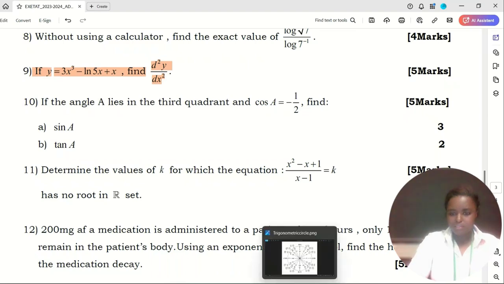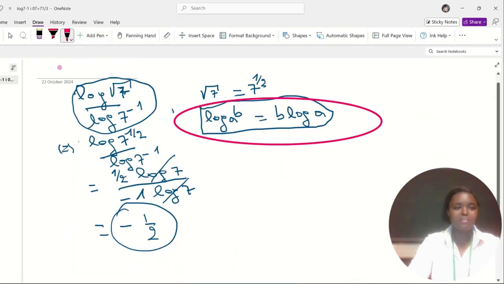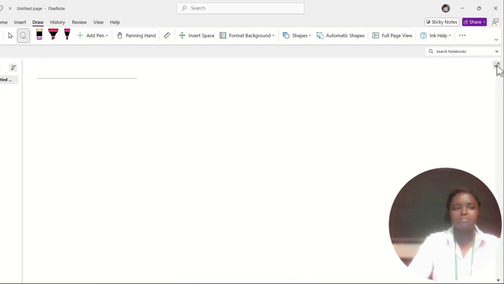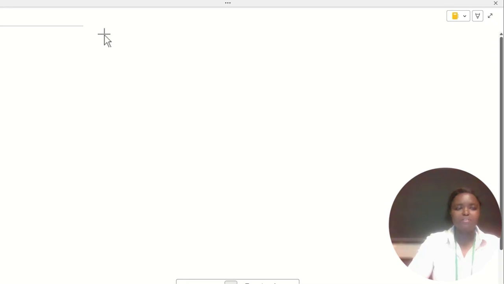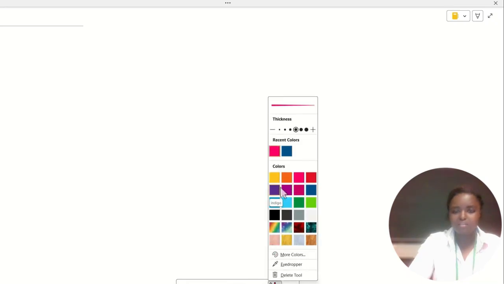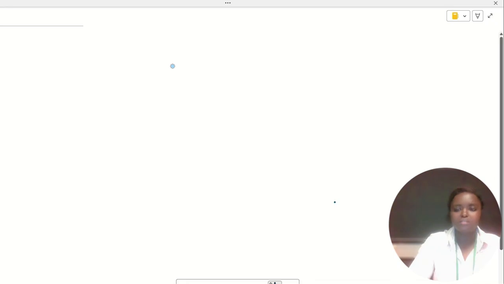Let me clean my board. So I have y equal to 3x power 3 minus ln of 5x plus x.